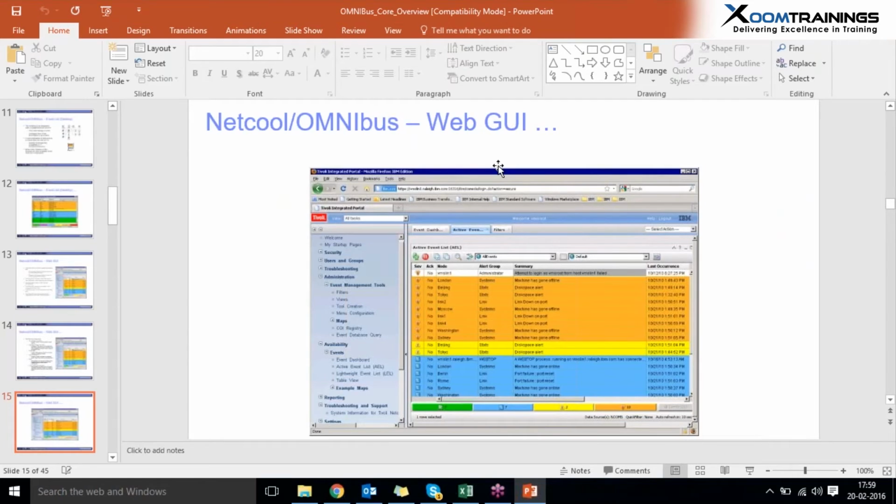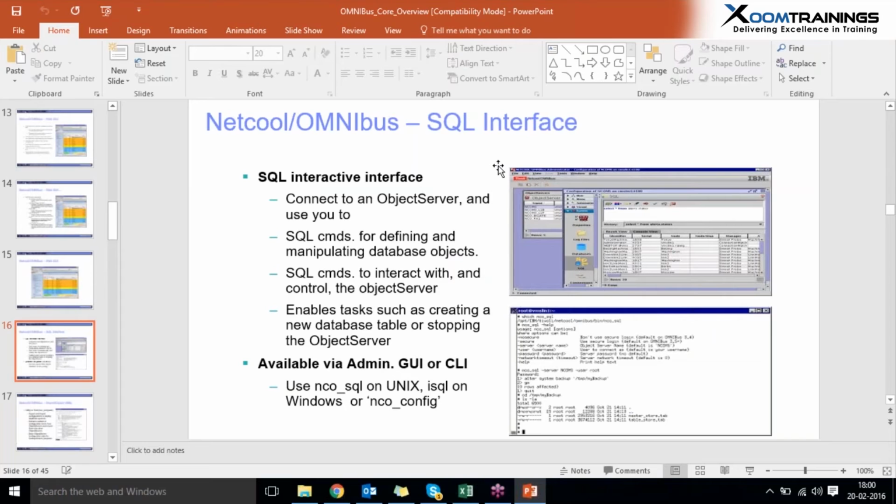This one is the web GUI page showing the active event list according to the severities. Here orange is minor, blue is warnings and indeterminates, the critical ones are red in color, and the green ones are clear. We can easily interact with the object servers using SQL commands.